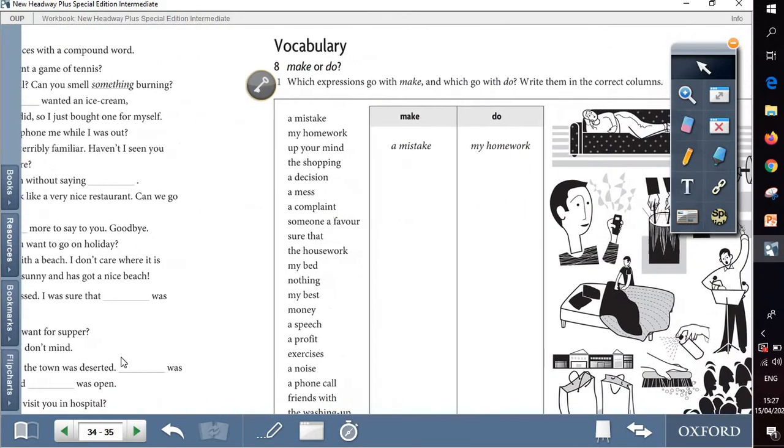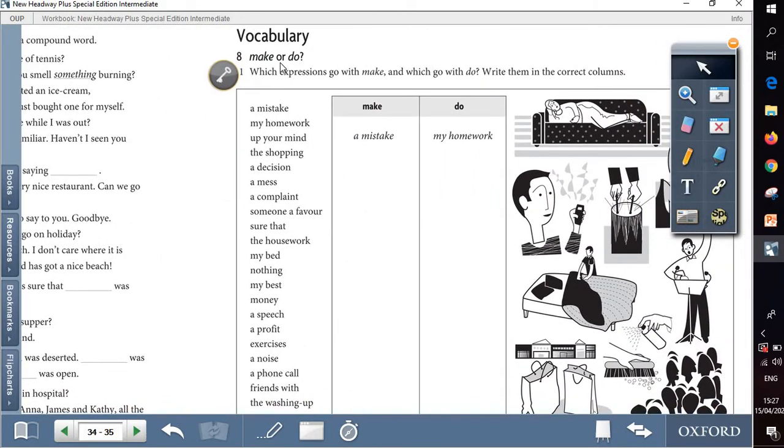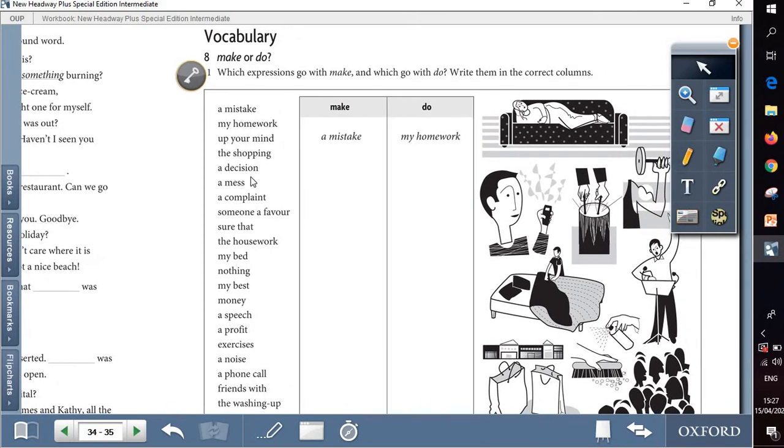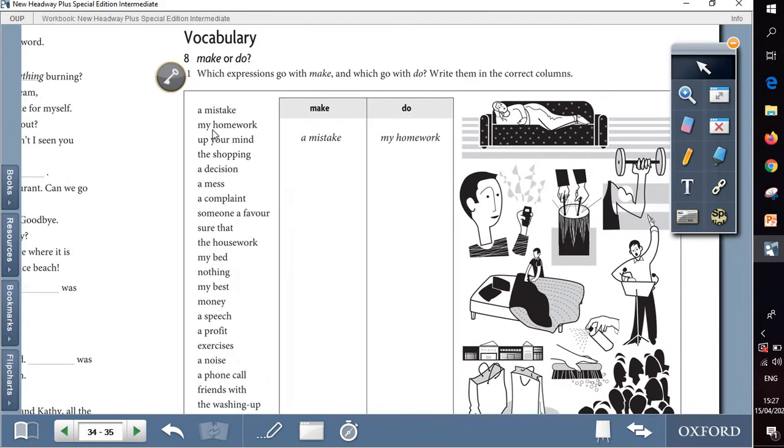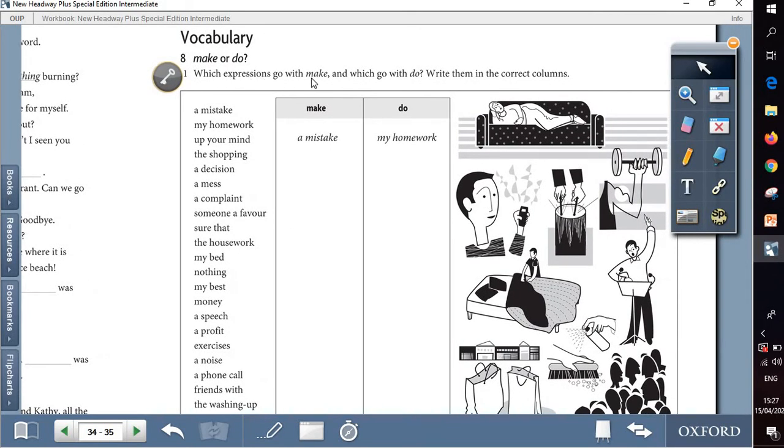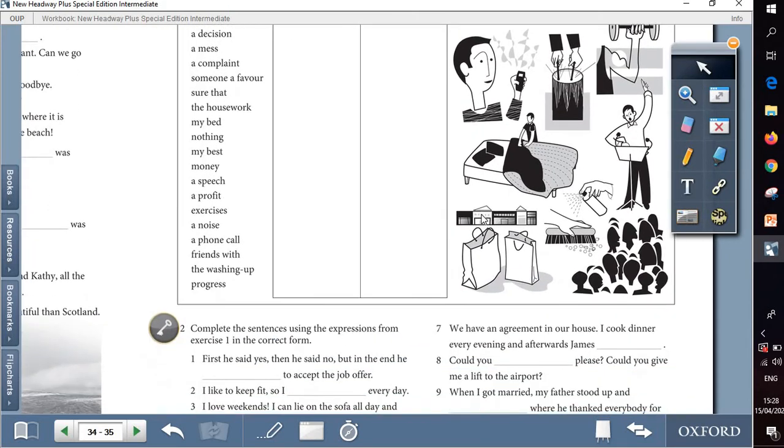Coming to the vocabulary part, it is the difference between make or do. So here we have a list of expressions that either go with the verb to make or go with the verb to do. Okay, so which expressions go with make and which expressions go with do. Write them in the correct column, and those pictures of course may help us to answer this question.